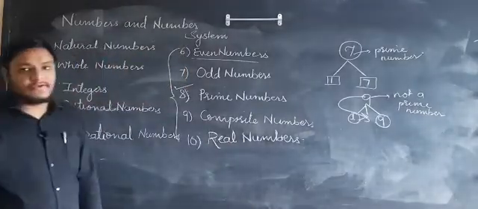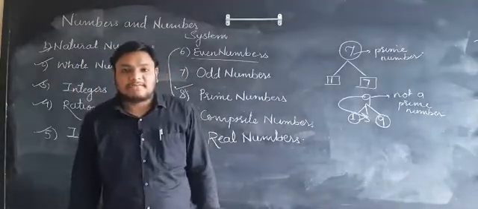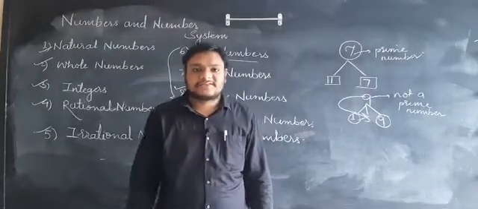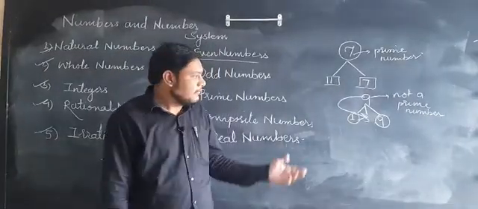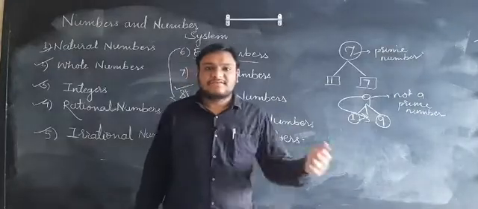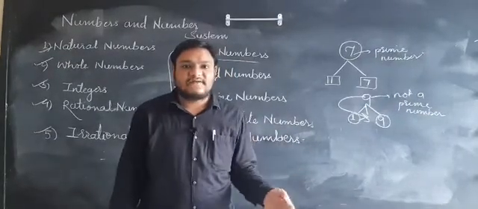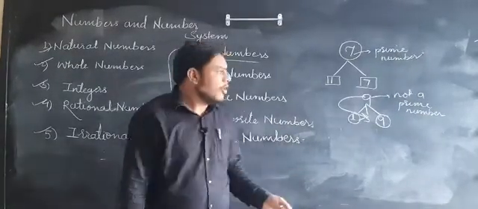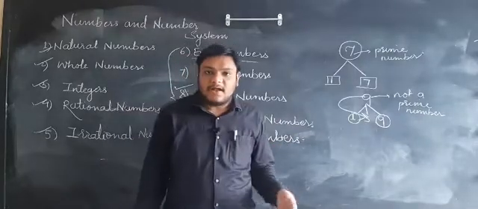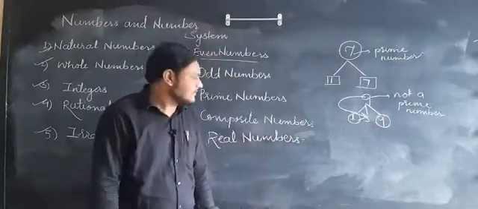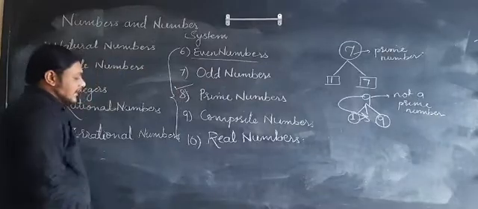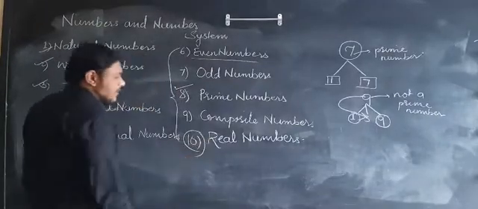So for prime numbers, you have to note the definition. A prime number is a number which is divisible by 1 and itself. And composite numbers are the numbers which are divisible by 1, itself, and also by other numbers, or the numbers that are not prime are called composite numbers. Yes. Now the next type of number is a real number.